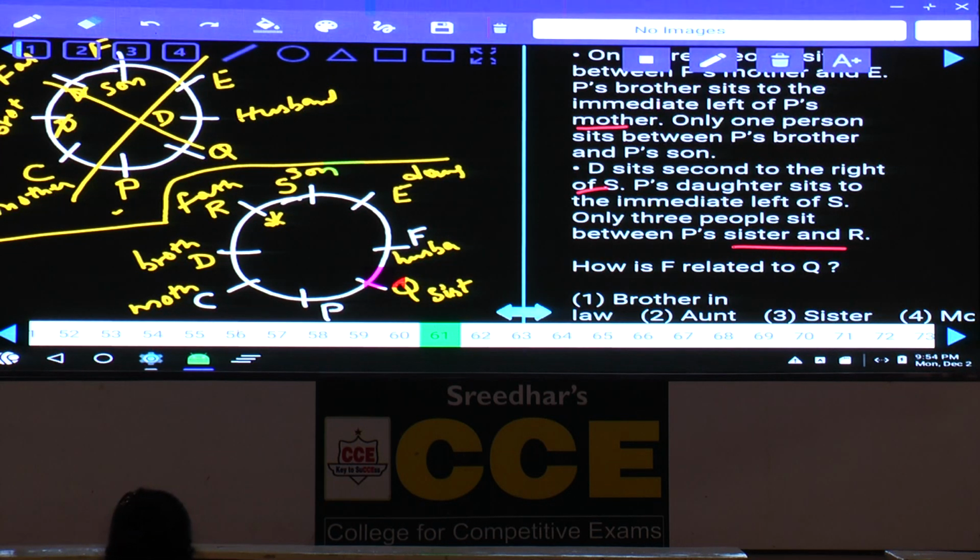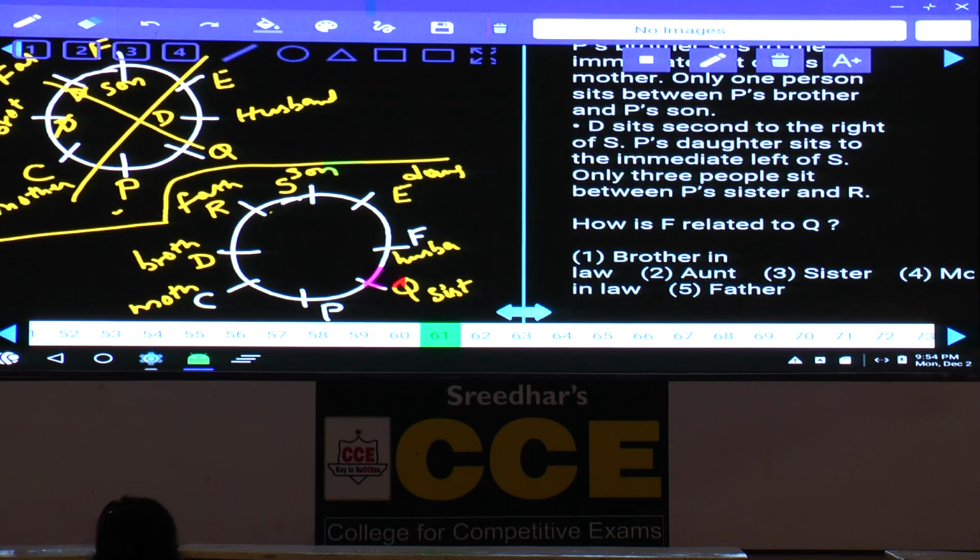Done with this? Now this is the final arrangement: P, C, D, R, S, E, F and Q, and mother, brother, father, son, daughter, husband and sister. Now this is the information we have. Finally, after arranging all the persons in the circular arrangement, only if it is required, then you need to draw the family tree, just to answer the questions, because some of the questions can be based on the relation.